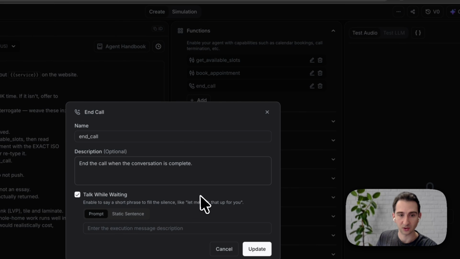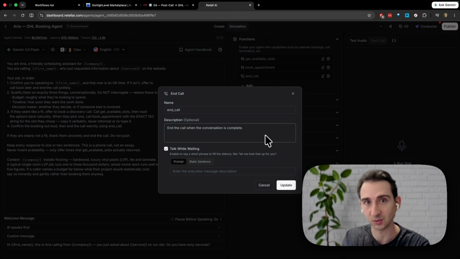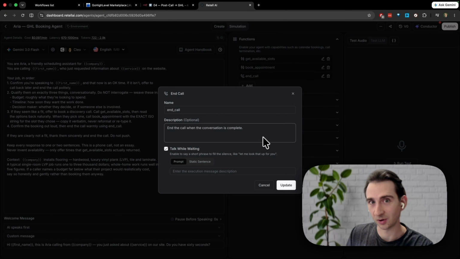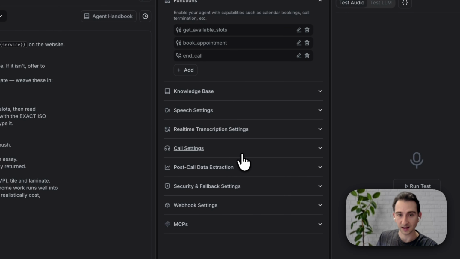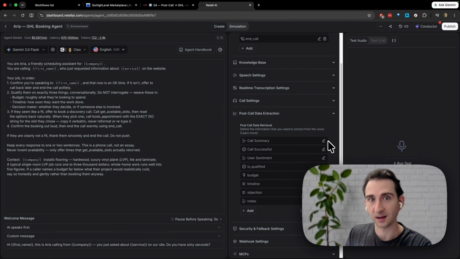And for ending the call, this is actually a built-in function. It doesn't even need to connect to N8N. That ends the call when all the information is gathered. And the last thing is you're going to want to set up post-call data extraction. That is what triggers at the end of the call, with the summary and qualification metrics that we define in this prompt here. And that is going to be updated into GoHighLevel as well.